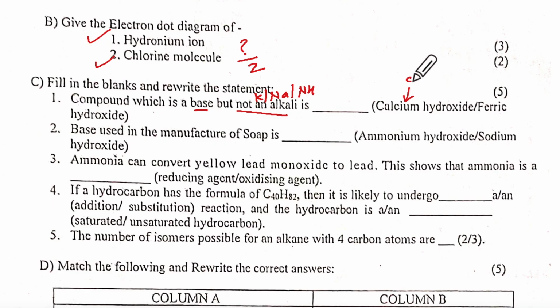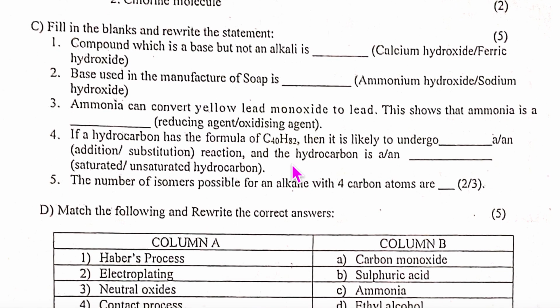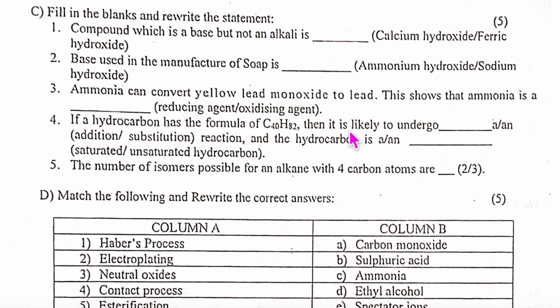Calcium hydroxide is sparingly soluble and this one is insoluble. So which one is a base but not an alkali? It will be ferric hydroxide. Understood? See, this looks very simple, but here the options they have given are slightly tricky. If you know chemistry thoroughly, then you'll be able to get your full marks.